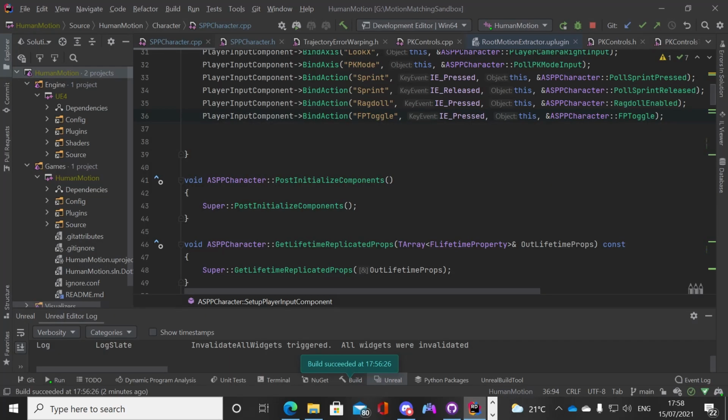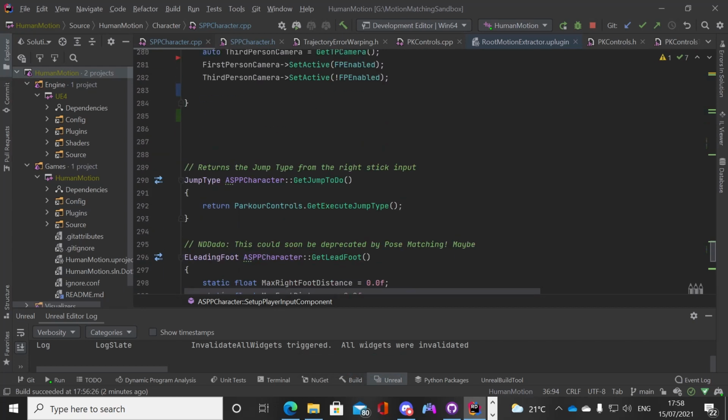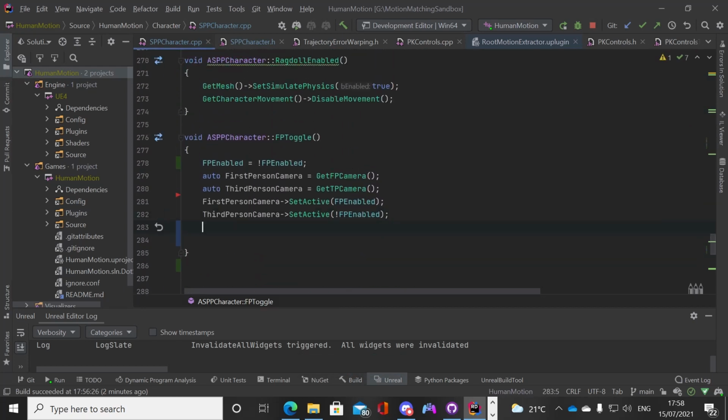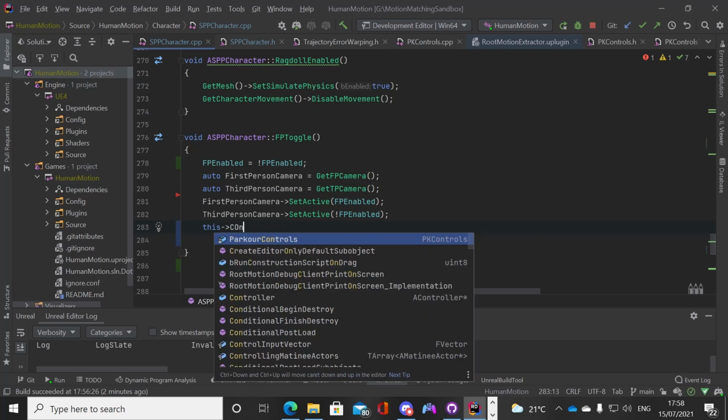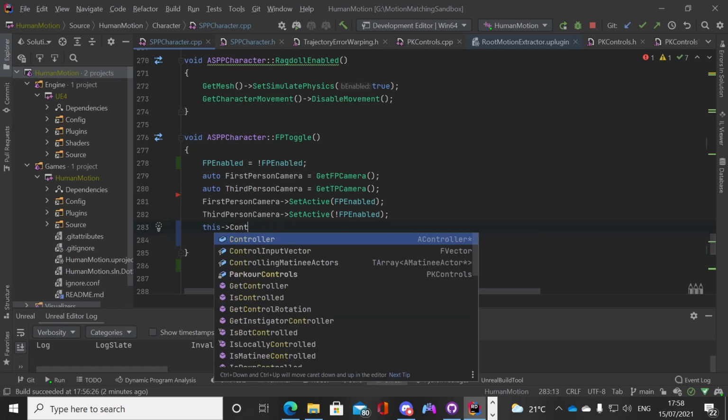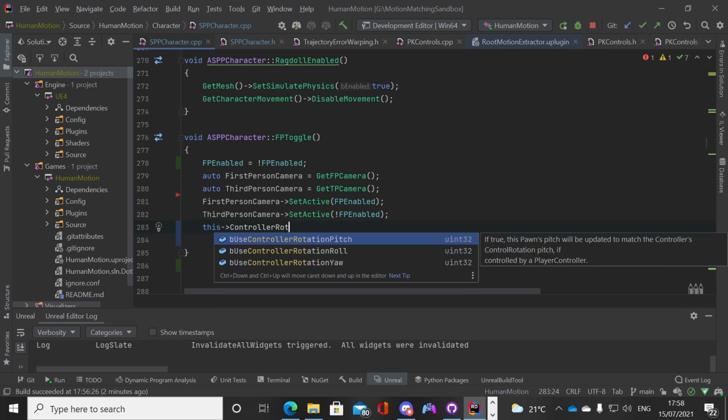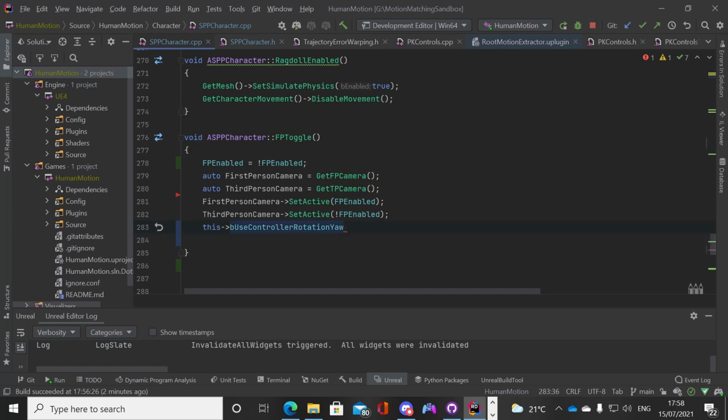That's easy. All we need to do in the toggle is say that in order to control the rotational value, we need to have the controller do it rather than the mesh. So we'll say controller rotate. Is there a variable for control? There must be. Ah, here we go. This is it. It's perfect. So we want to say use controller rotation yaw, pitch up and down. I think we just need yaw, that's left right. Yeah, I think we just need that.